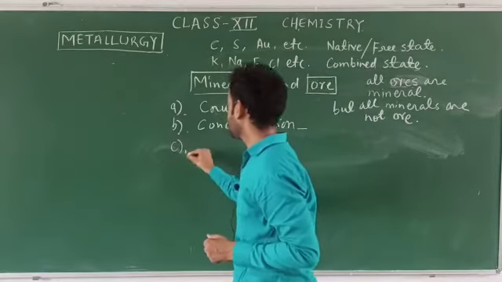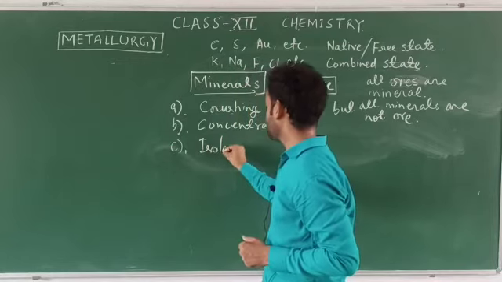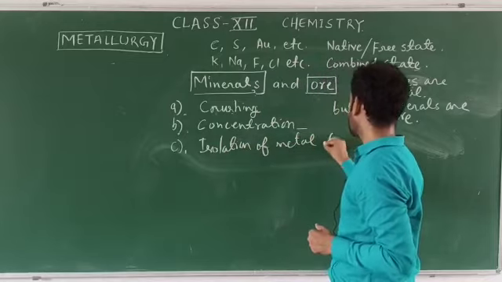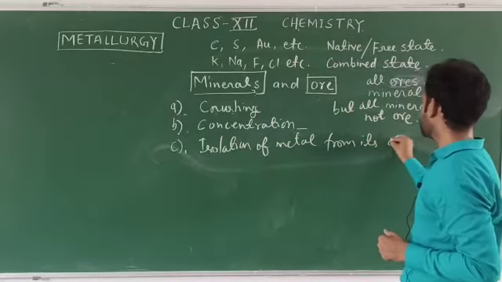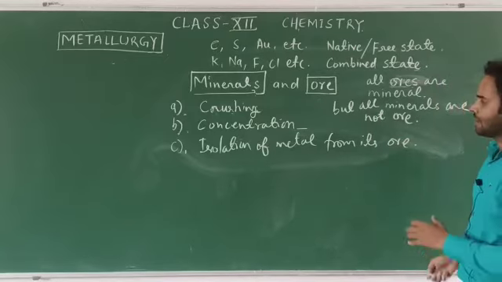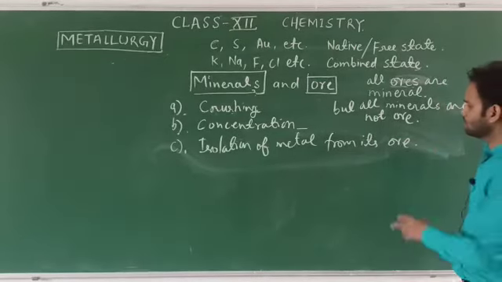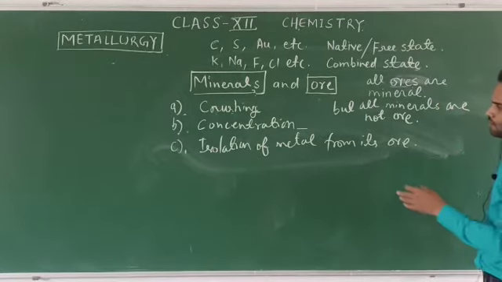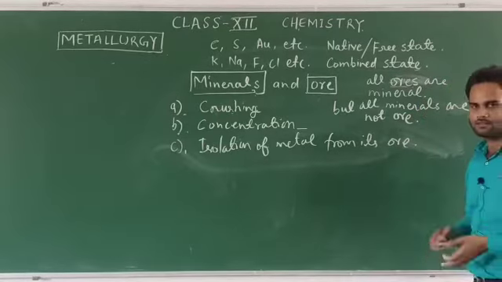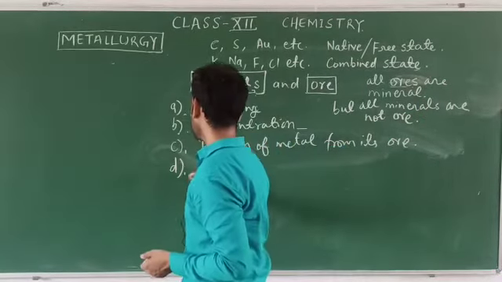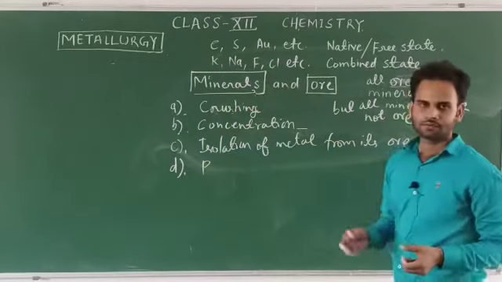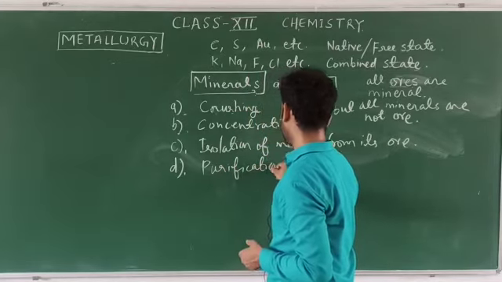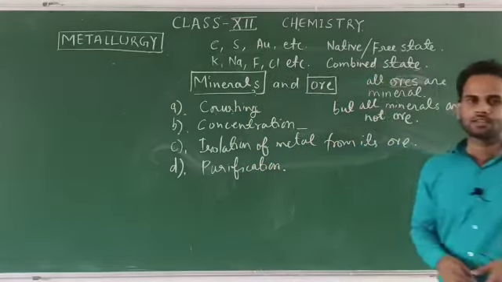And the third one is isolation of metal from its ore. Every metal has its specific kind of ore from which it can be obtained. So isolation of metal from its ore is the third step. And the next one, which is the last one, is purification. So purification is the last one.